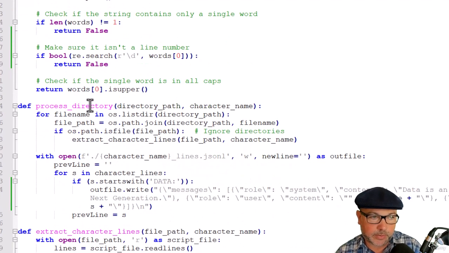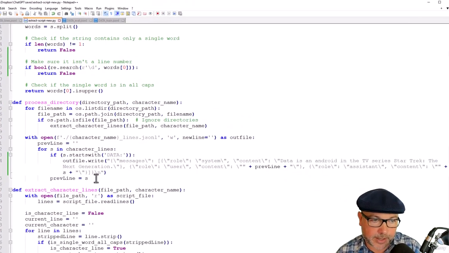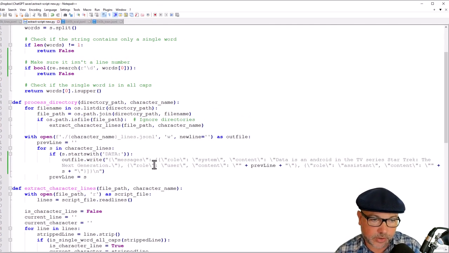As we go through it, we'll open up the resulting output file here, which will be data_lines.jsonl. And for every line, we will write out the required format for the chat completions API, where for every line we have a messages structure, where we have a system role. And for this particular example, the system will always be "Data is an android in the TV series Star Trek: The Next Generation." Technically, you don't need that, but it does provide GPT 3.5 with a little bit of extra context about what you're doing. We then provide the user role, which is the person who is talking to Data, and the assistant role, which is whatever Data said in response. And we do that over and over and over again.